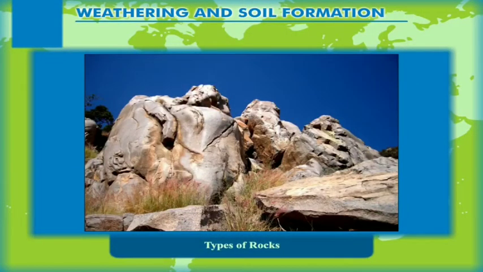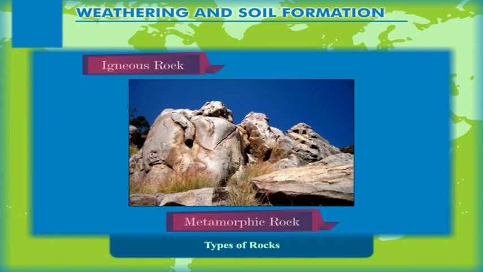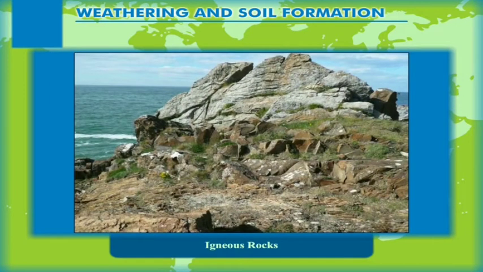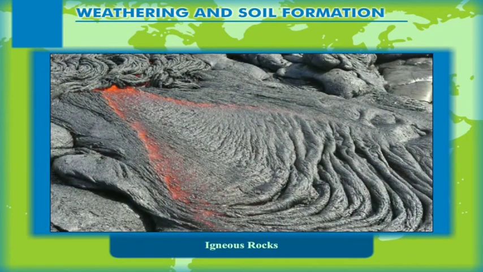Types of rocks. Rocks may vary in their physical properties, and this variation is due to the process that gives rise to rocks. Rocks may be classified into three categories on the basis of their origin. These are igneous, metamorphic, and sedimentary. Igneous rocks. They are also called primary rocks because they are formed first. The word igneous is taken from the Latin word ignis, meaning fire. These rocks are formed by the solidification of molten rock material called magma.